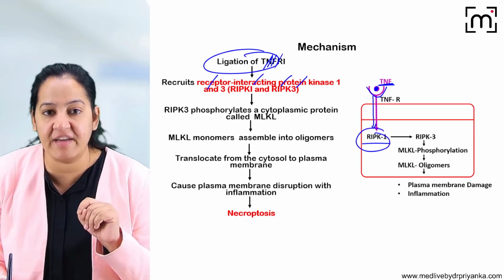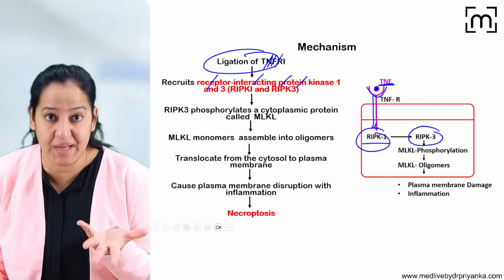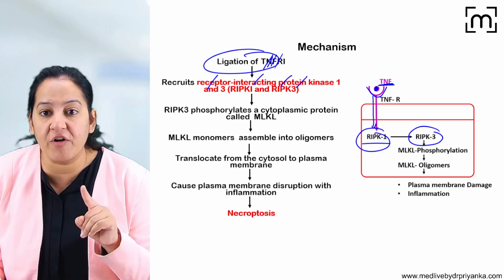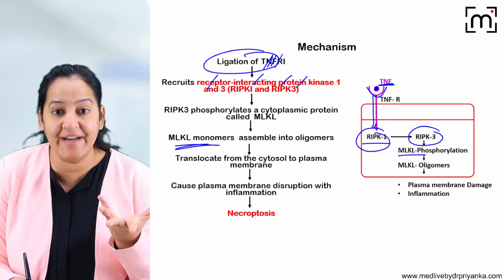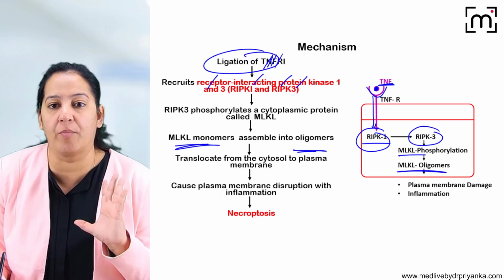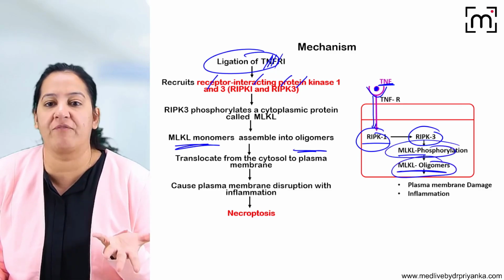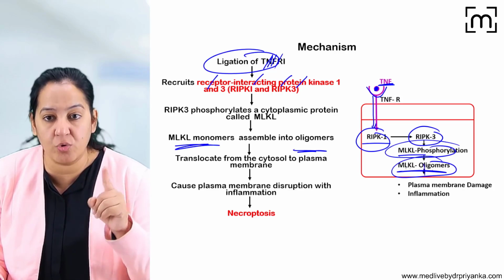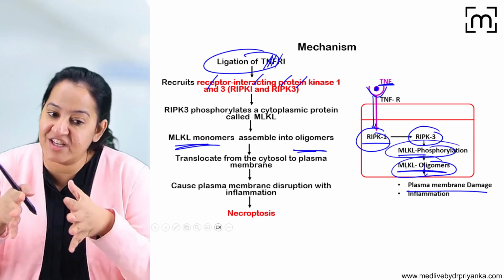So RIPK1 gets converted to RIPK3. This RIPK3, that is receptor interacting protein kinase, leads to polymerization of MLKL. Normally MLKL is a monomer. Now it leads to oligomer formation. There is phosphorylation of the monomers which will lead to oligomer formation. This MLKL oligomer will go to the cell membrane and cause cell membrane rupture. Once the cell membrane is ruptured, there is leakage, there is inflammation.